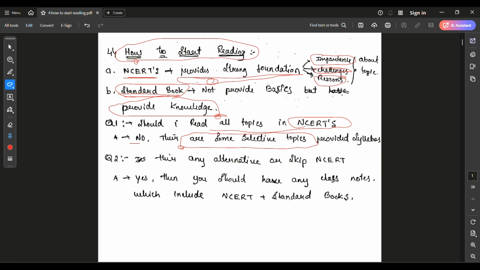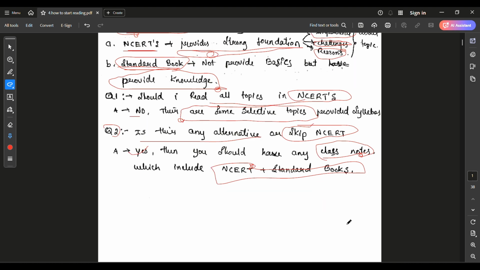You may get another question: is there any alternative, or can I skip the NCERT? If you ask me, I will say yes. You can skip the NCERT, or there is an alternative, that is, when you have class notes which include both the NCERT as well as the standard books. You may wonder what the class notes are and how they look. I will show it in this video.